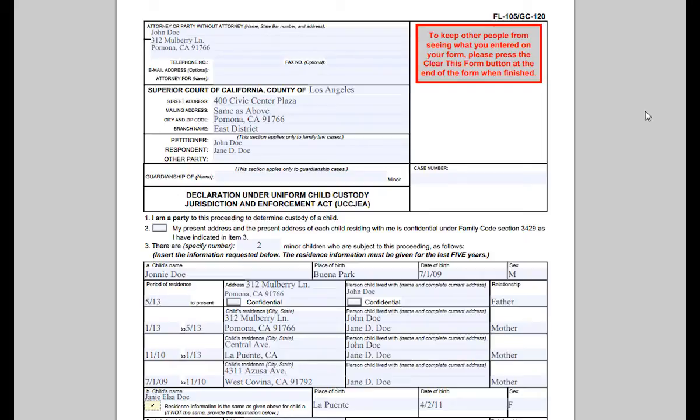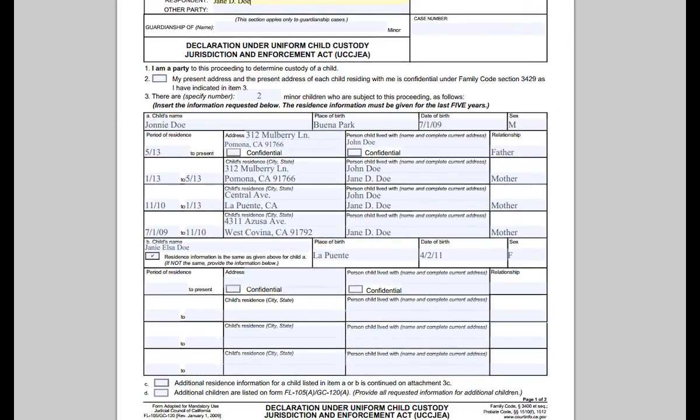Okay, let's get started. First, fill out the captions above. If you do not know how to fill out captions, click here. I already pre-filled out my captions for our example John Doe, so let's move on and scroll down. In the middle, here, write how many minor children are involved in this case. For our example, since John Doe has 2 minor children, I wrote 2 in the blank space here.